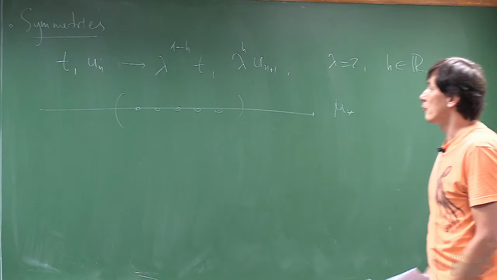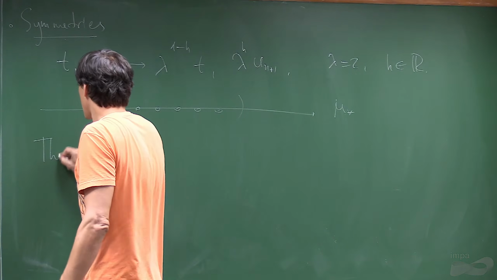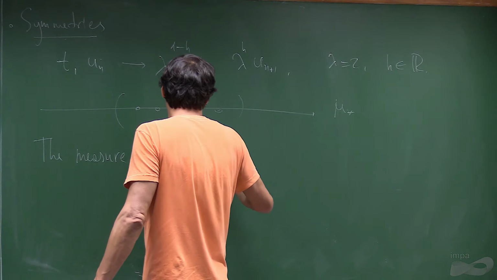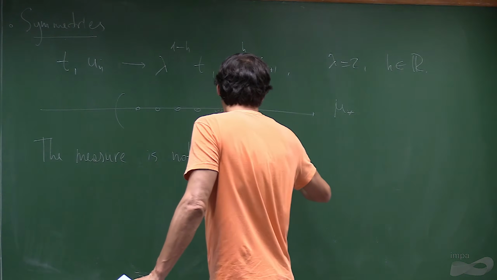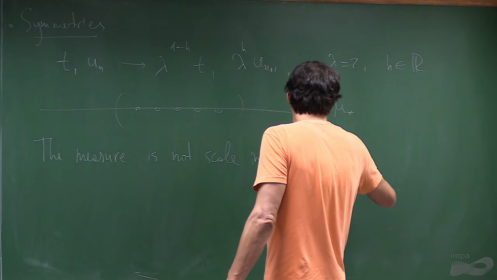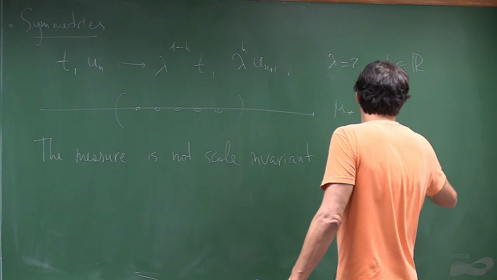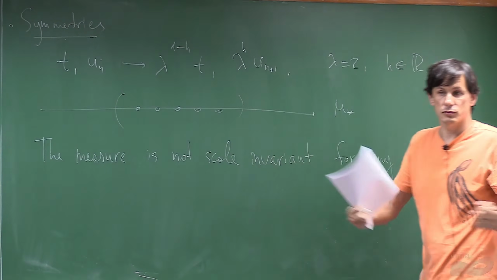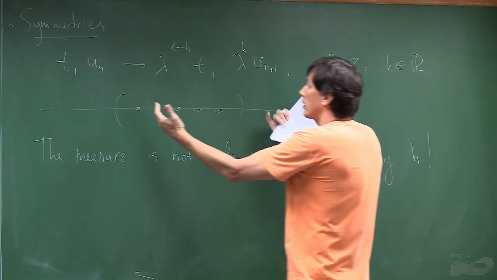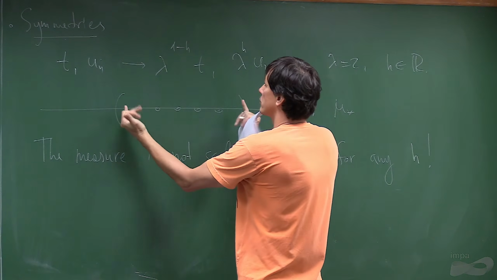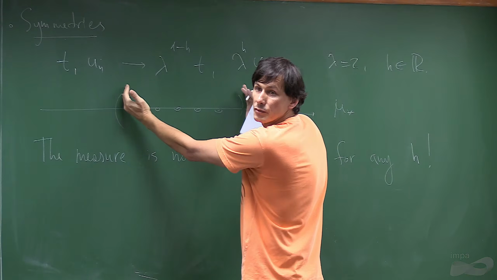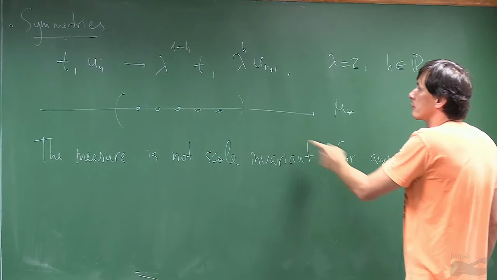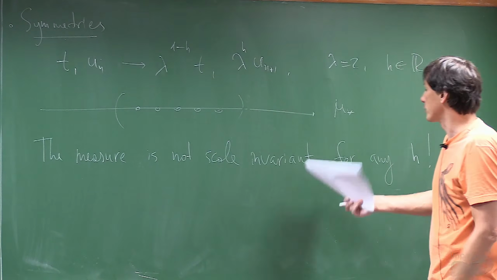Certainly, the measure is not scale invariant for any h. So whatever h you do, you can apply this transformation to the measure, just like a push forward, and compare it with the same measure, for example, on certain scales in the middle. It will be different.